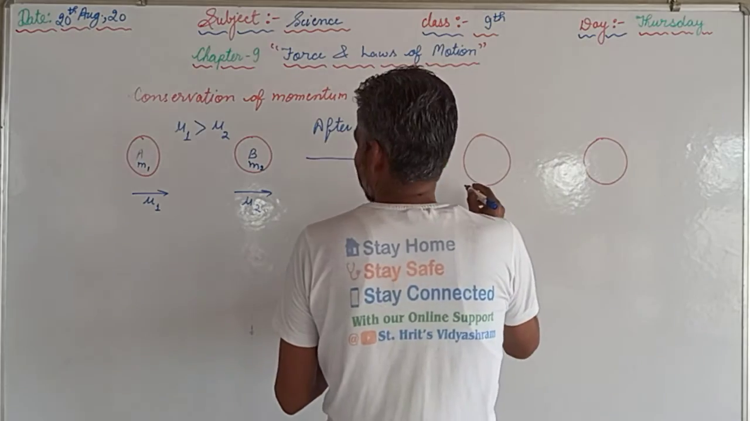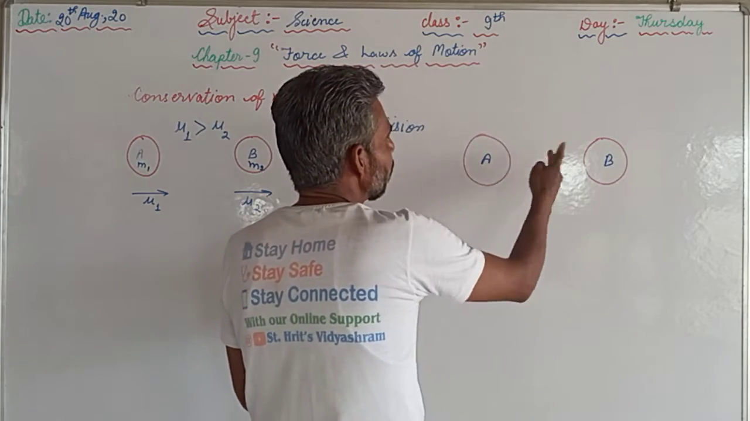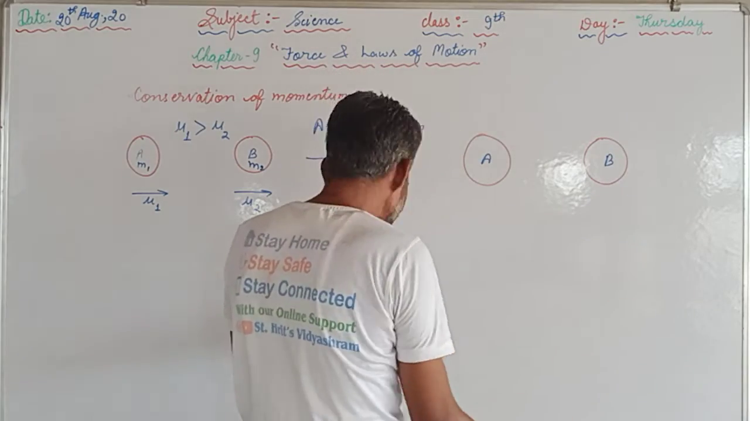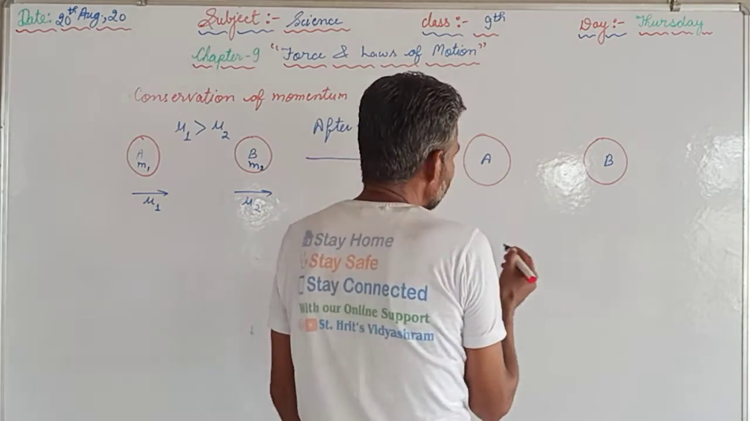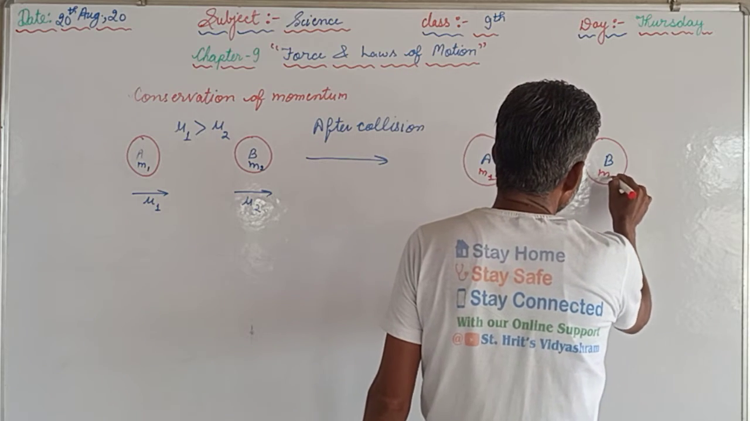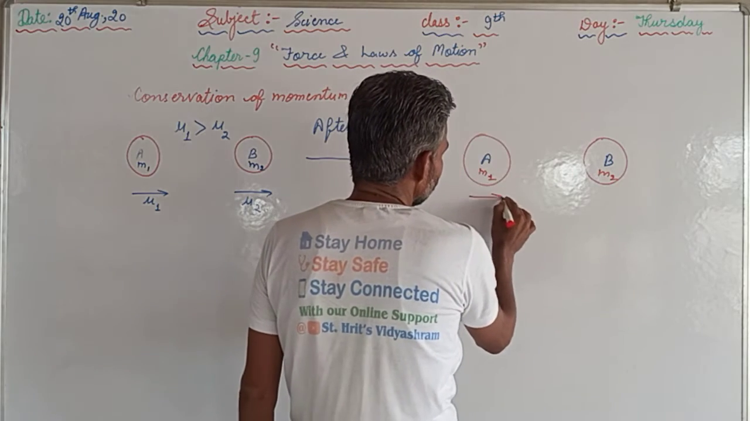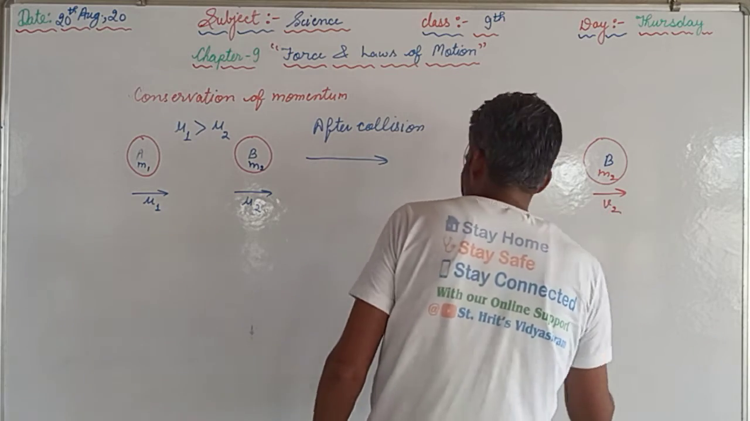That is ball A and this is ball B. Maybe ball A can be in front of B and their direction can be changed, but their mass cannot be changed. Mass of the first ball will be m1, mass of the second ball will be m2, their velocities will be v1 and v2.